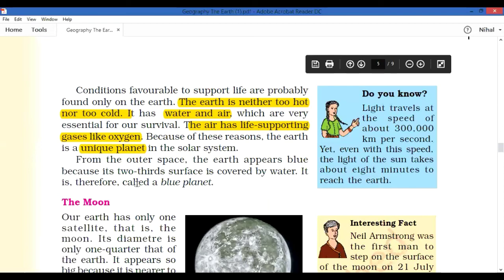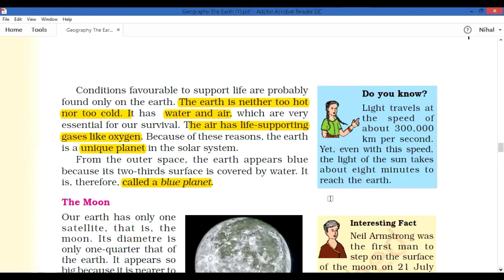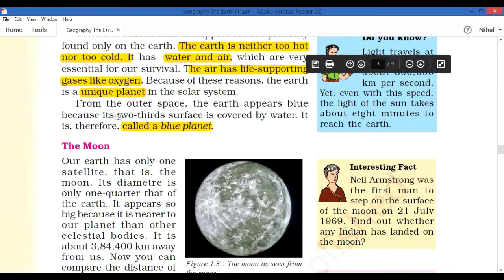And the next one is why the Earth is said to be a blue planet. That you already know from the class you studied. Because two-thirds of the surface, or 70% of the Earth, is covered with water. That means when we divide the Earth into three parts, two parts are covered with water. Many water bodies are there on Earth, the Pacific Ocean, Indian Ocean, and many others that we will learn in the coming lessons. Since two-thirds of the surface of the Earth is covered by water, the Earth is said to be a blue planet.